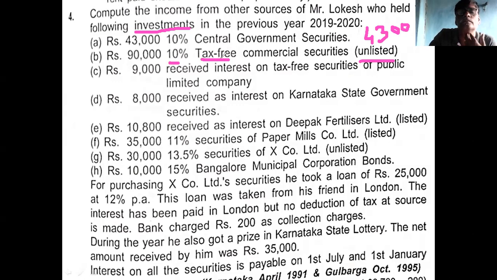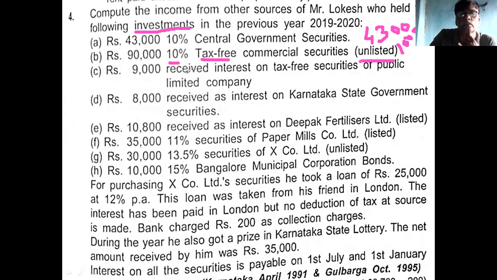What is the answer? Rupees 10,000. This is the second point, 10,000. Otherwise, you can directly calculate 90,000 into 10 divided by 90. Come to the third point.